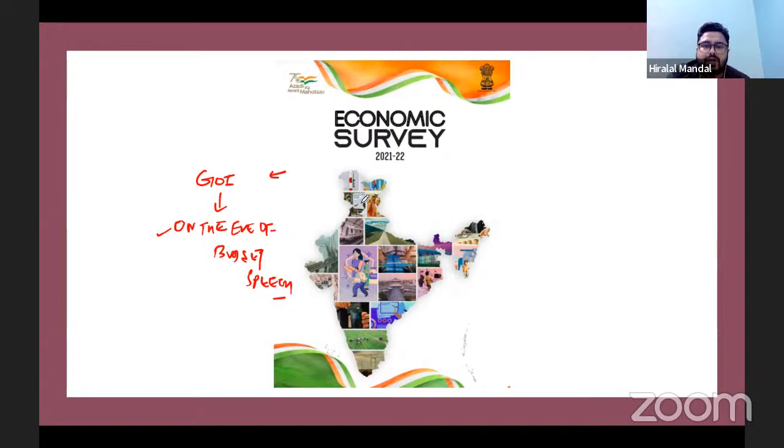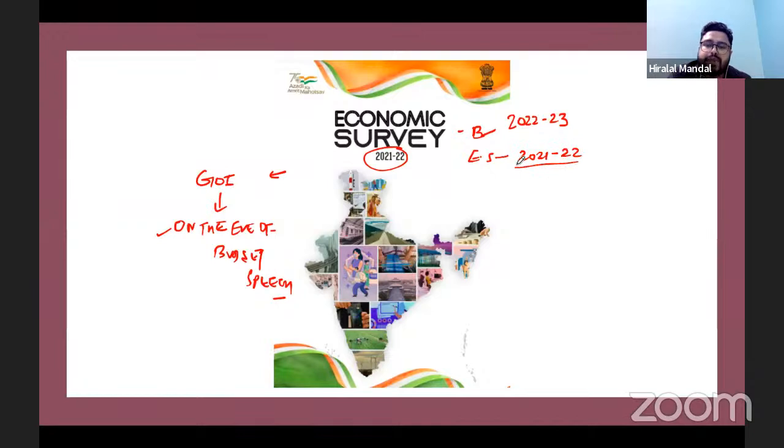Now, the economic survey is a kind of summary which is provided by the government with respect to the previous year. The budget is presented for the financial year 2022-23, but the economic survey has been presented for the year 2021-2022.